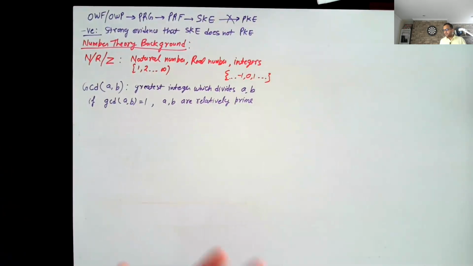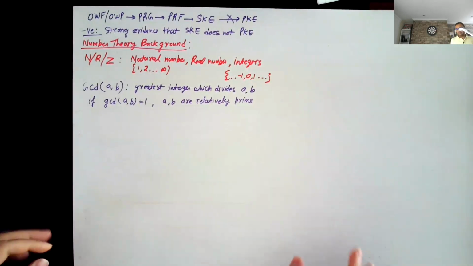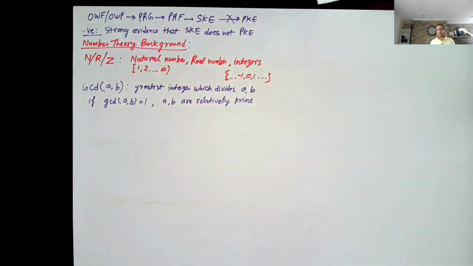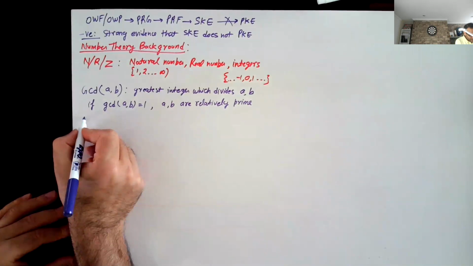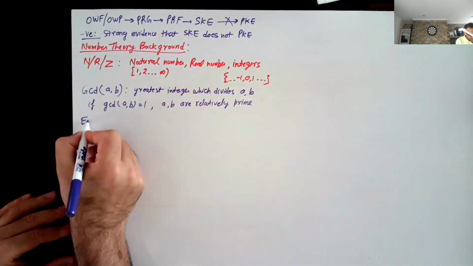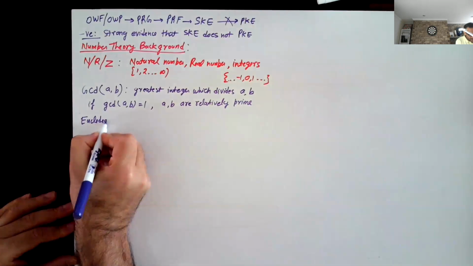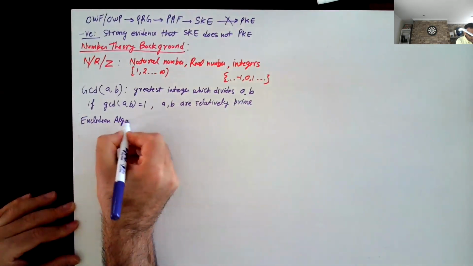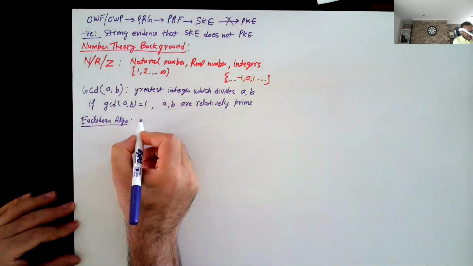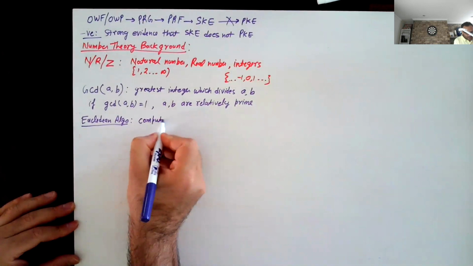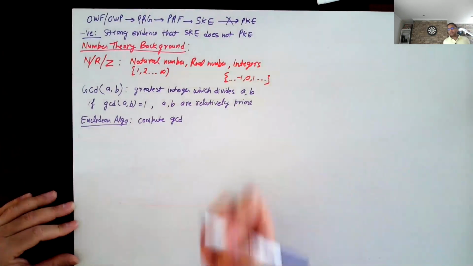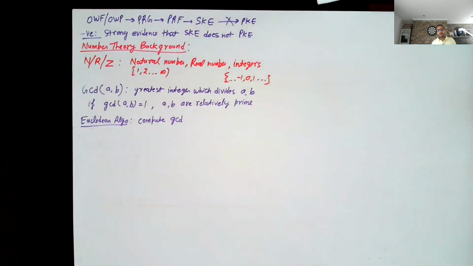How do you compute the GCD? It's known as the Euclidean algorithm. It's actually one of the oldest algorithms known to mankind. So, the Euclidean algorithm allows you to compute GCD, and in fact, it's a very efficient algorithm. Of course, it is polynomial time, but it's actually very fast in practice.